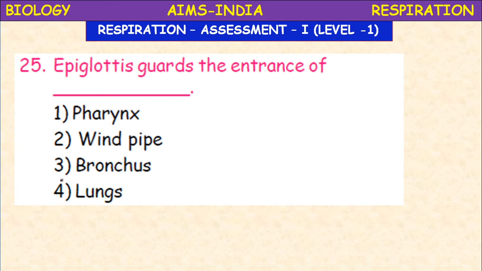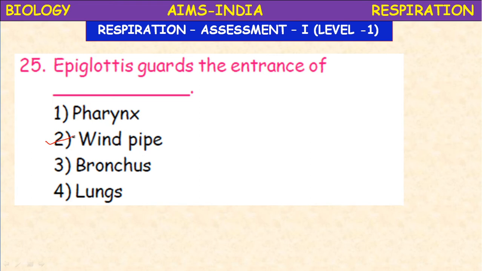Next, the epiglottis guards the entrance of the trachea or windpipe. It's a traffic police. Epiglottis, pharynx, windpipe, bronchus, lungs. The epiglottis is a flap-like cartilaginous structure present in the glottis.